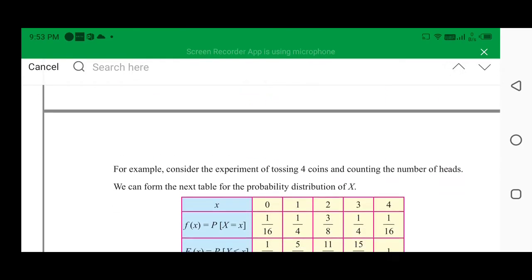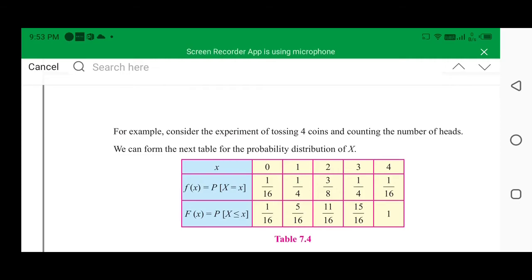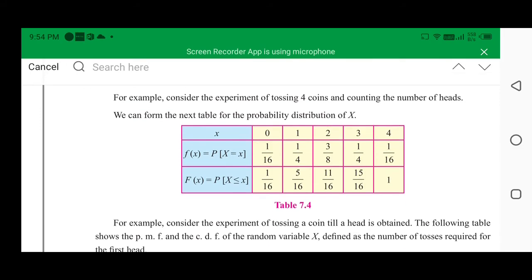Suppose we have x equal to 0, 1, 2, 3, 4, and their probabilities are given as 1 upon 16, 1 upon 4, 3 upon 8, 1 upon 4 and 1 upon 16. So F of x is 1 upon 16, then you add 1 upon 4, that is 5 upon 16. Then you add 3 upon 8, then you get 11 upon 16. Then you add 1 upon 4, then you get 15 upon 16. Then you add 1 upon 16, then you get the answer 1. So your CDF at the end becomes 1, that means your answer is correct.